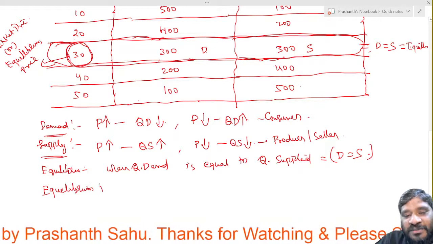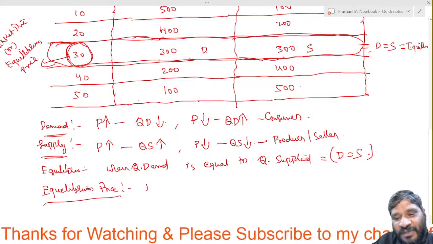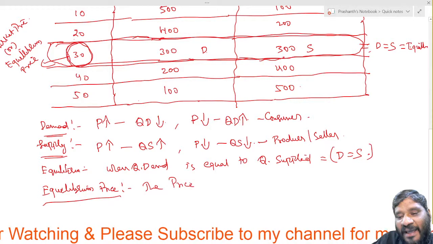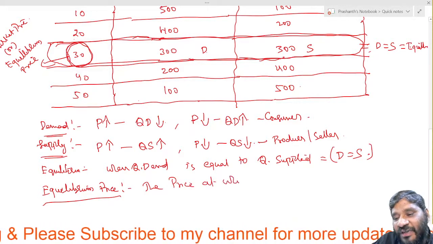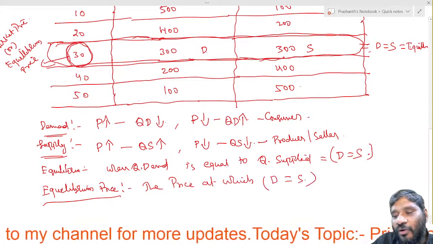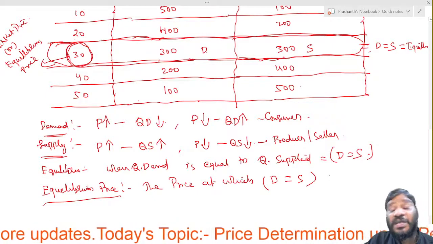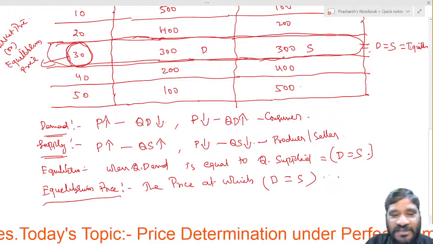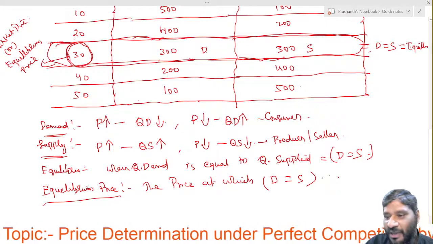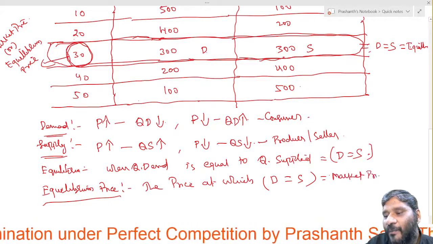Equilibrium price. What is this equilibrium price? Equilibrium price means the price at which demand is equal to supply. The price at which the demand is equal to supply, that is called the equilibrium price. Okay, equilibrium price, or we call it a market price.